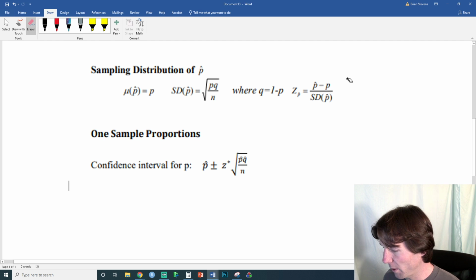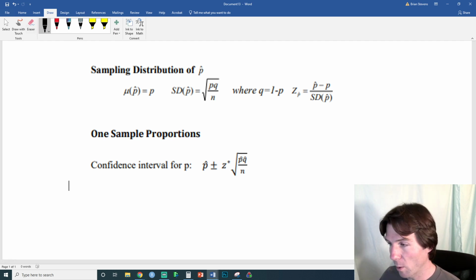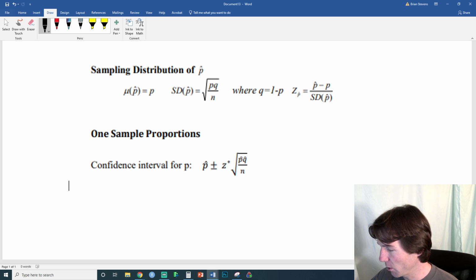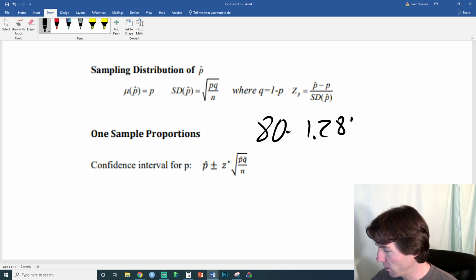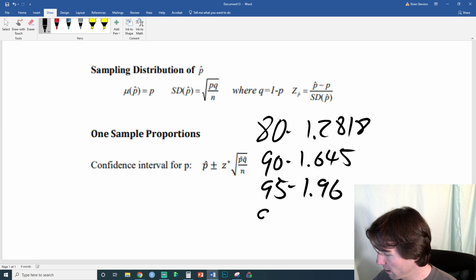Then we have a confidence interval right here. Confidence interval questions pretty much are questions where we give you the z-score. We don't expect you to memorize them. If you're doing homework problems, your classic z-scores are as follows. 80% is 1.2818. 90% is 1.645. 95% is 1.96. Every statistician knows that.